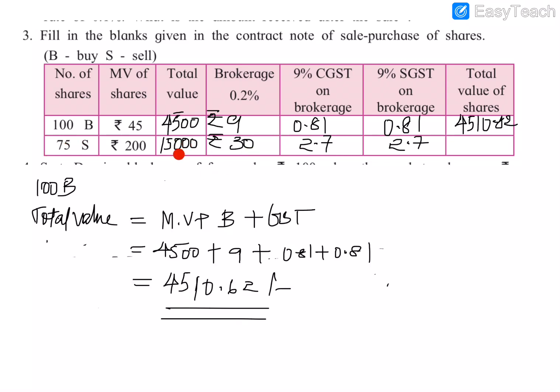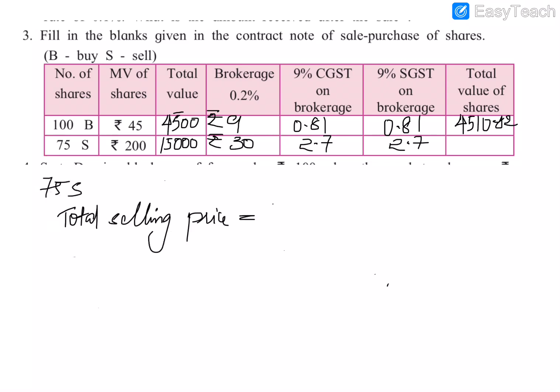Here we need to subtract the brokerage from the market value, and also subtract the GSTs from the market value. Since we are selling the shares, we give the brokerage, so the GSTs will be cut down from it.